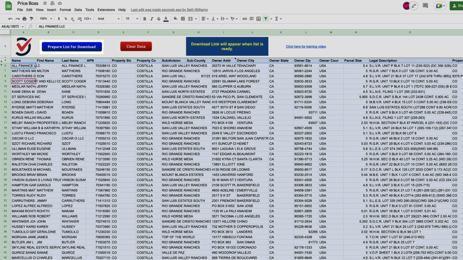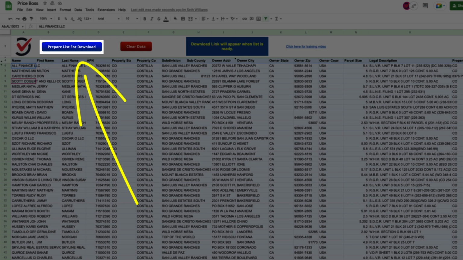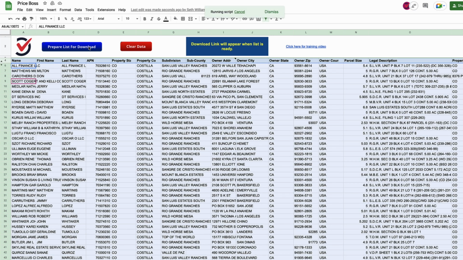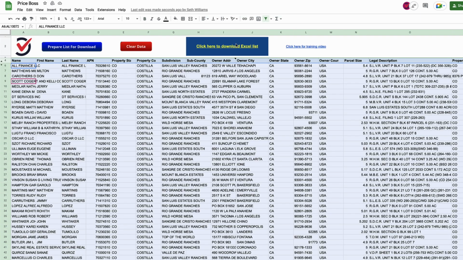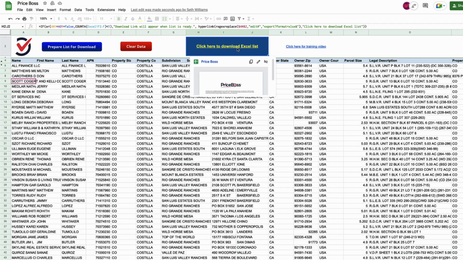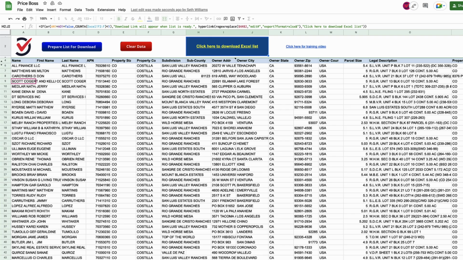I'm going to go ahead and click this prepare list for download button, and it's going to convert it to Excel, and I can download an Excel sheet. We'll go ahead and do that. Now it's running another script. Gotta give it some time to do this. Okay, and now we can click this link here to download the Excel list. So go ahead and do that. And it's going to put this into Excel. We can go down here and open it up.